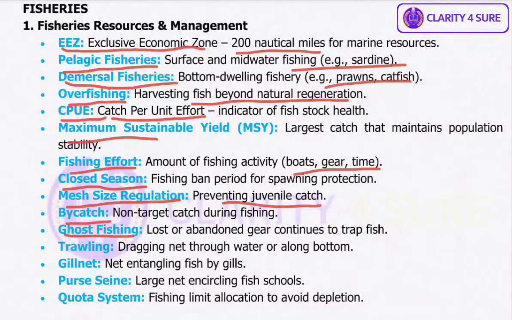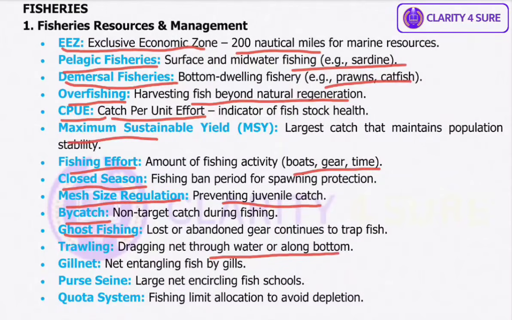Okay, then we have ghost fishing. Even lost or abandoned nets continue to trap marine life, a major threat to ocean ecosystems. Right, this is a problem. Then we have trawling, a fishing method where a large net is dragged through the water or along the sea bottom to catch fish like shrimps or demersal species. Right now, we had discussed that they are bottom dwelling, so trawling will help us to get them because they'll go to the deeper part of the sea.